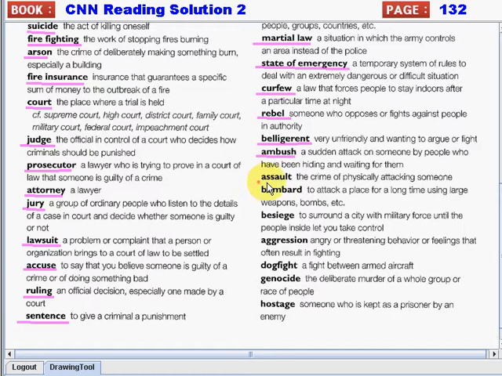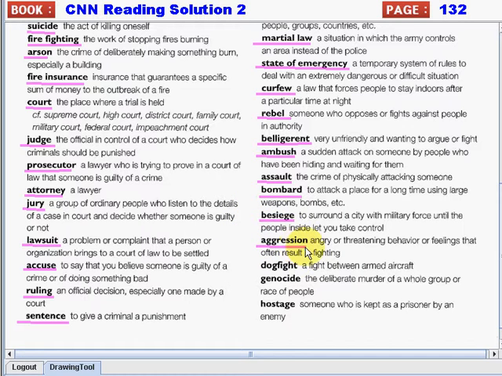Next we have assault. Again, assault. So it's a crime of physically attacking someone. Next is bombard. Again, bombard. It means to attack a place for a long time using large weapons, bombs, etc. Next we have the word besiege. Again, besiege. So it means to surround a city with military force until the people inside let you take control.